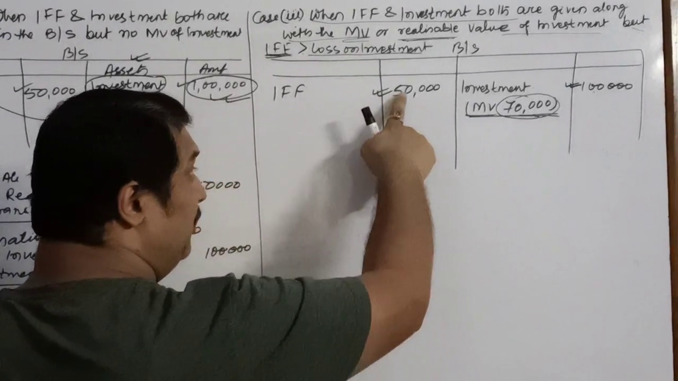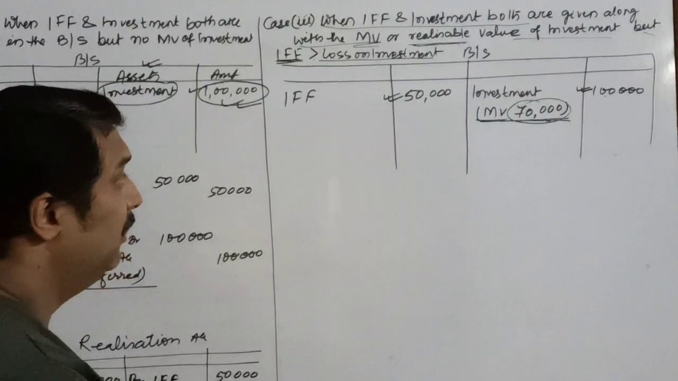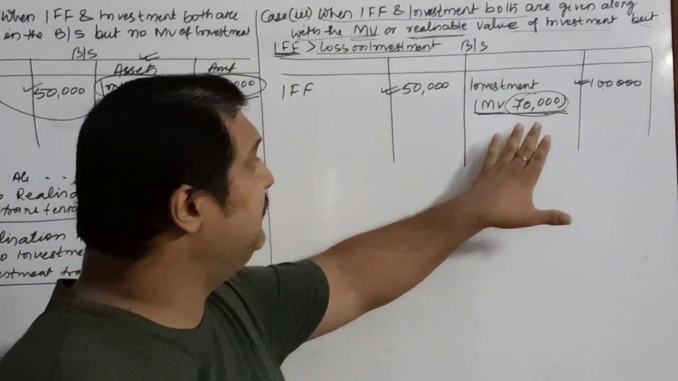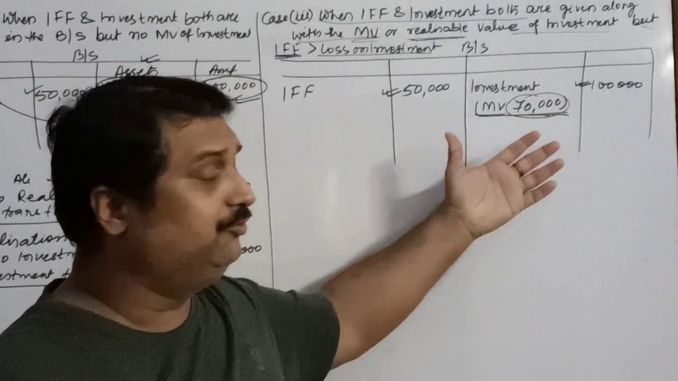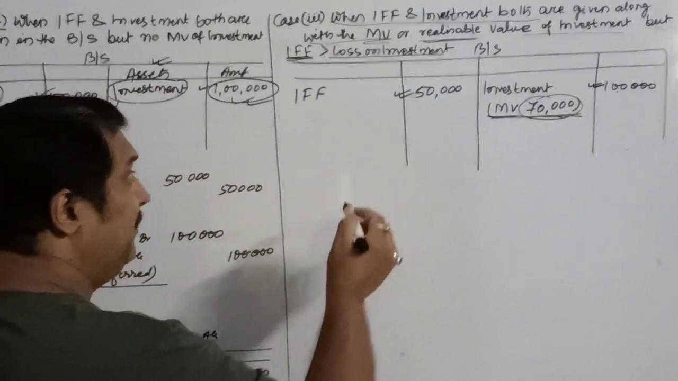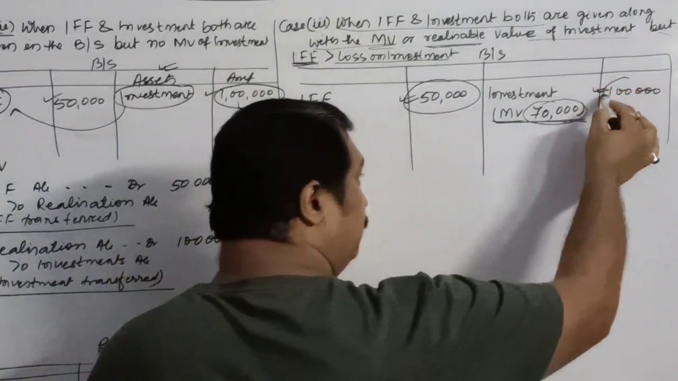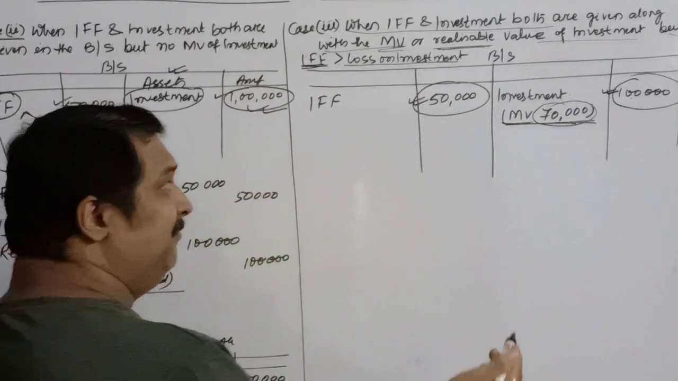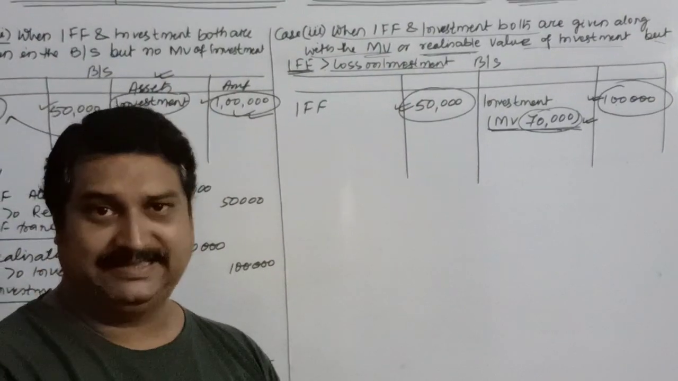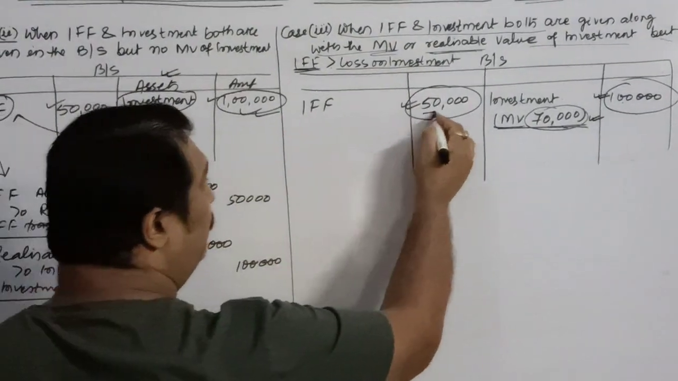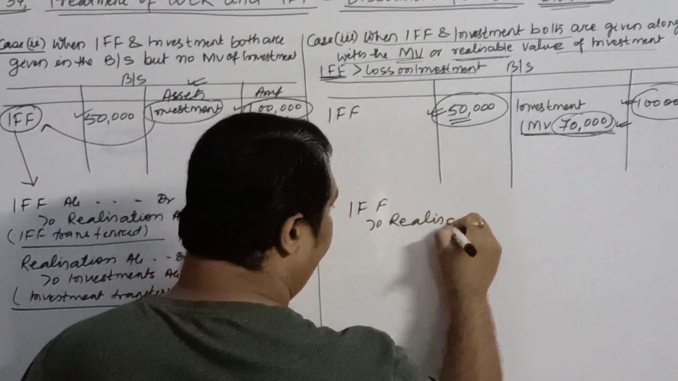That is a loss of 30,000 and you have a fund of 50,000. So in this particular situation, children, you don't have to consider the losses which will be incurred in case of realization or in the chapter of dissolution. The same concept: first of all we'll transfer the IFF to realization, we will also transfer the investment to realization, and then whatever is the market value or realizable value, we will realize that. So the first entry you will have to pass is for the IFF to realization account.